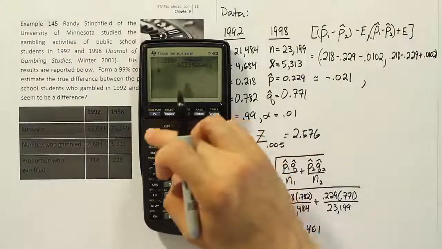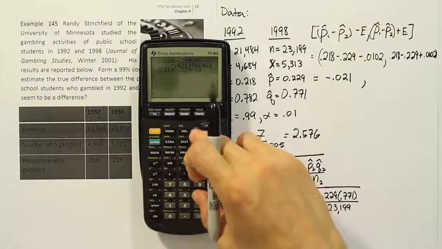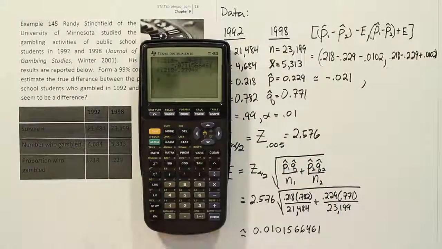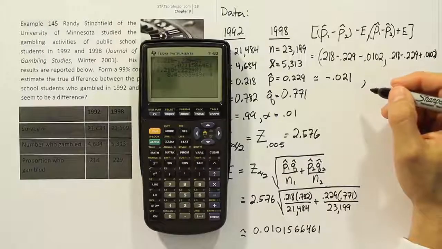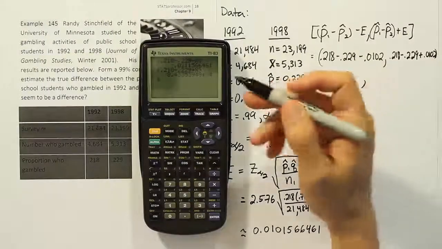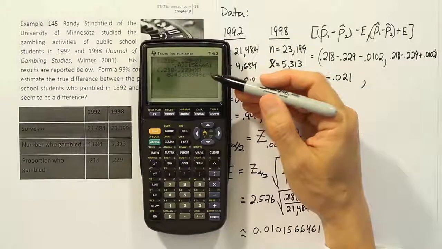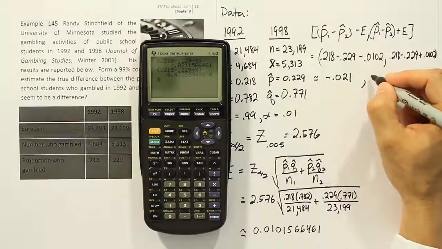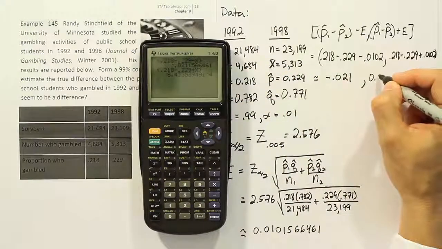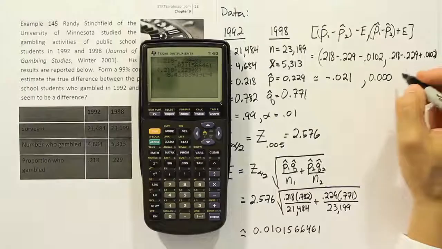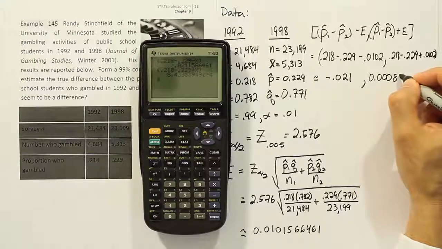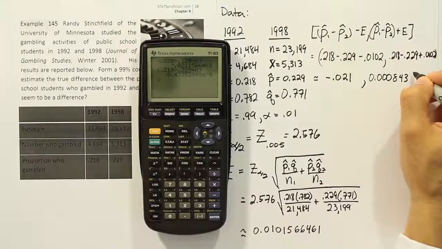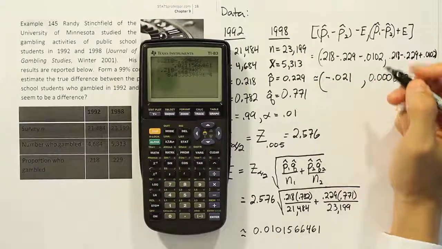And then we'll do that one more time, but this time we'll add the error. So we're going to add that error in, which I stored in as x. And this time my calculator gives me scientific notation. Be careful of that. You see that's an E there at the end of the calculator. So that means I'm going to have 0 point, and there'll be exactly 3 zeros before I get to digits. And the digits will be 8, 4, 3. Okay, so ultimately that's my interval then.